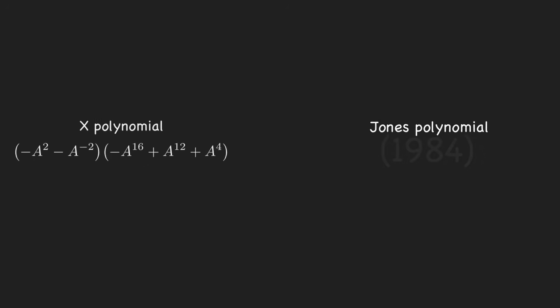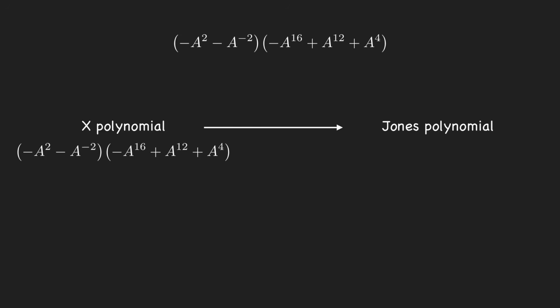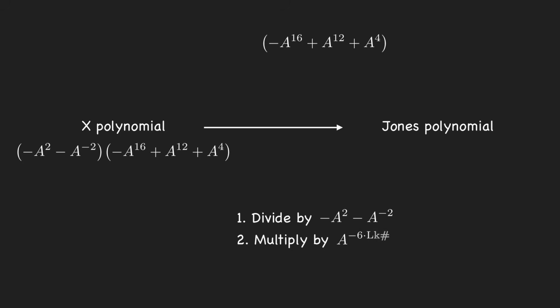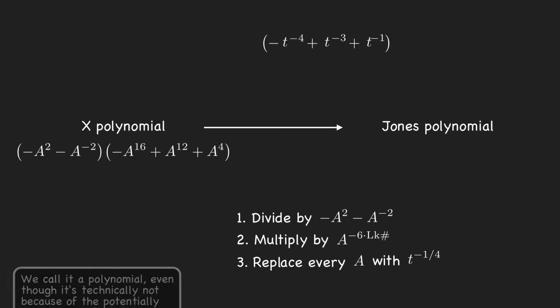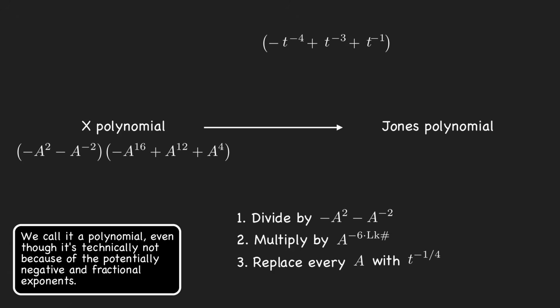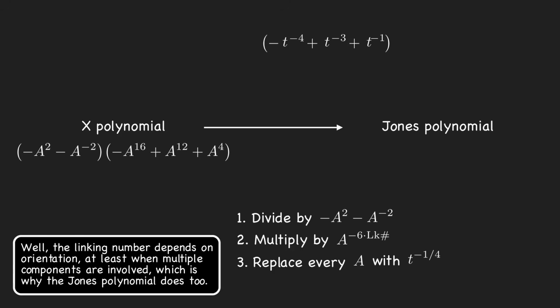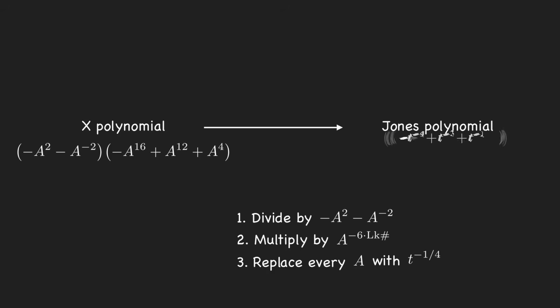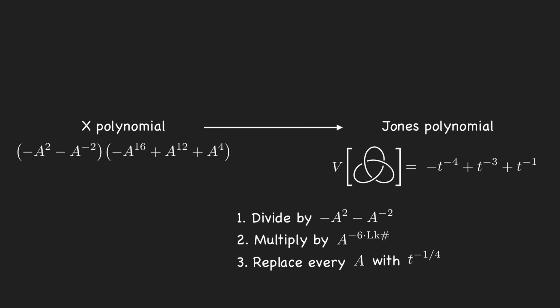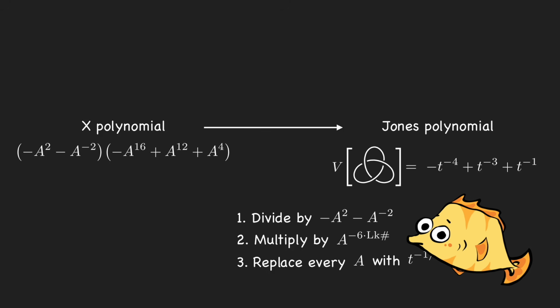To get from the x polynomial to the Jones polynomial, you first divide by -a squared -a to the -2, then multiply by a to the -6 times the linking number, then replace every a with t to the -4th to get a polynomial in t. These steps don't change the fact that the quantity is an invariant, since if you remember from earlier, the linking number is also an invariant. The result is the Jones polynomial of the link, denoted with a V. The x polynomial and the Jones polynomial are more or less interchangeable, so we'll stick to using the Jones polynomial since that's the more conventional invariant.